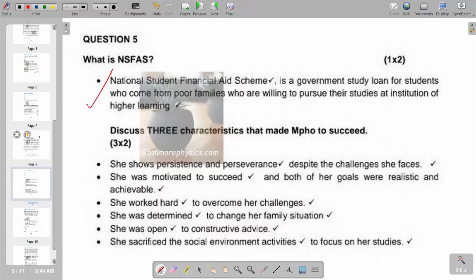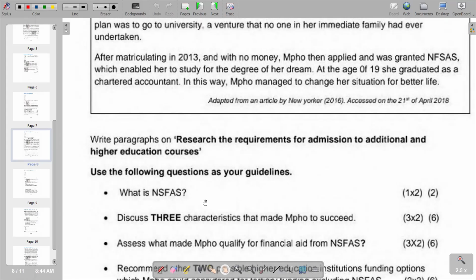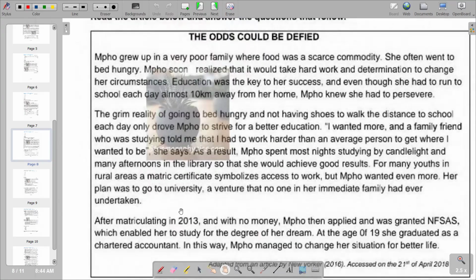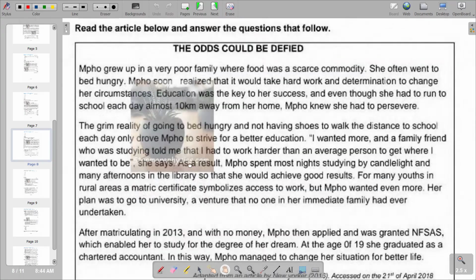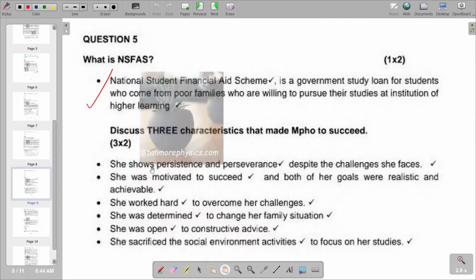Then we move on to the next part of our question, which is discuss three characteristics that made Mufo succeed. Obviously, the characteristics we are going to deduce from the article that we are having here. We are going to say that according to the article, she shows persistence and perseverance as the first one. Despite the challenges she faces, she was motivated to succeed, and her goals were realistic and achievable. She worked hard to overcome the challenges. Some of the points that we can include, we have got other points that are also correct.